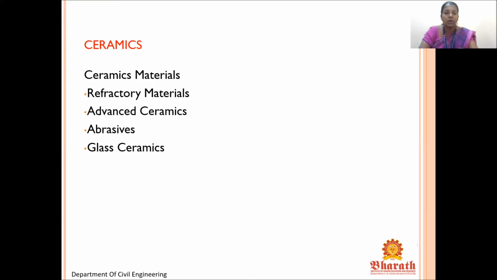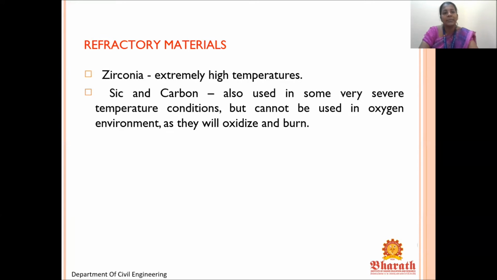So up to this, we have covered metals, that is ferrous and non-ferrous, and plastics, thermoset and thermoplastic. From now, we move to ceramics. Ceramic materials: refractory material, advanced ceramic, abrasive, glass ceramic we'll be seeing. So what is ceramic? First, we'll see about the refractory material, that is called zirconia.